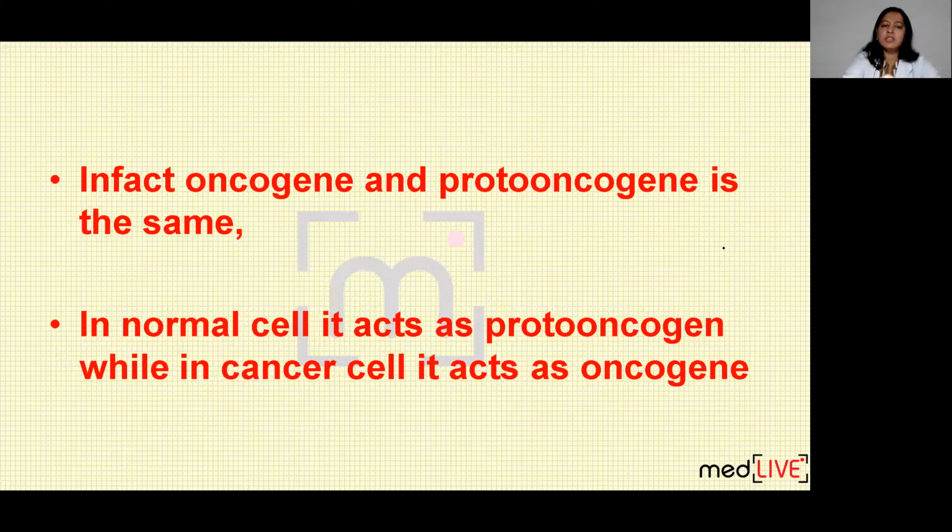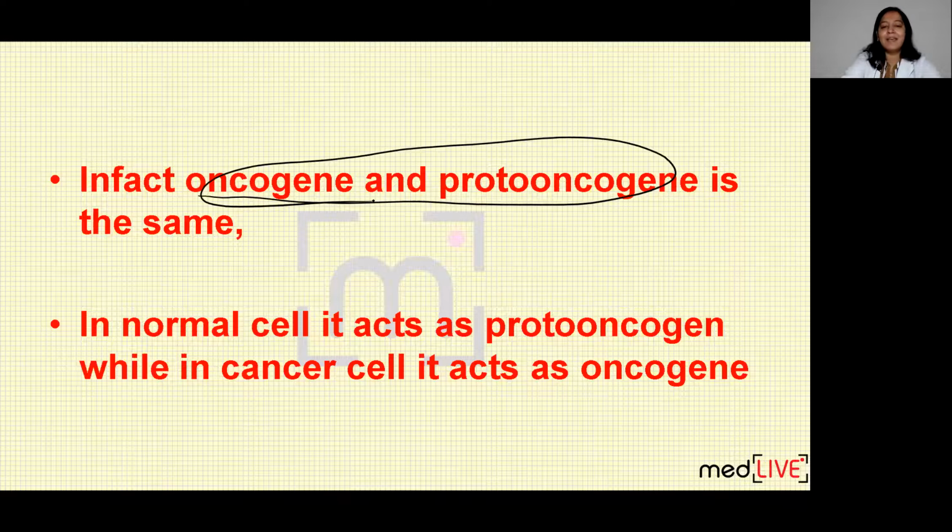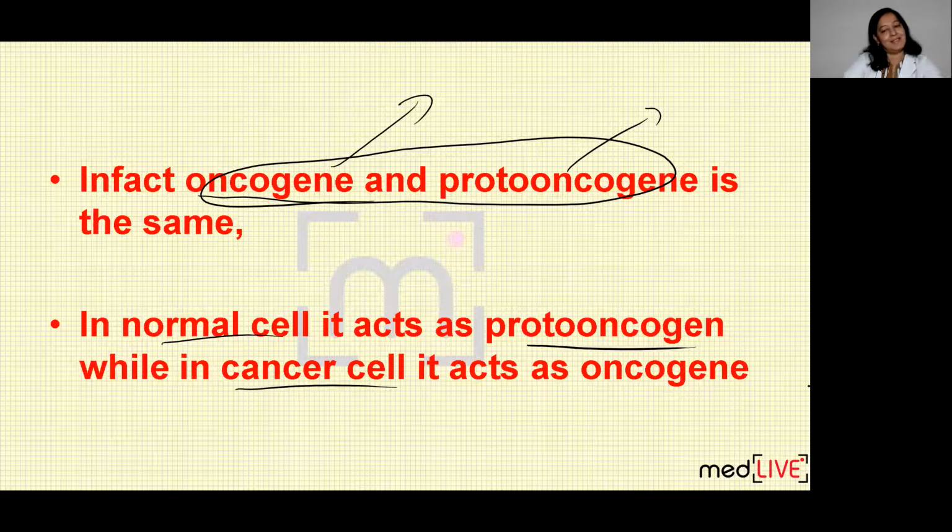So can I say oncogene and proto-oncogene are one and the same thing? Proto-oncogenes are present in normal humans. It is present in you, it is present in me, it is present in all normal humans. And when they get mutated, neoplasia, tumor occurs in the human. And that is known as oncogene. Oncogene is the mutated product of proto-oncogene. Correct? In normal cell, it is proto-oncogene, while in cancer cell, it is known as oncogene.